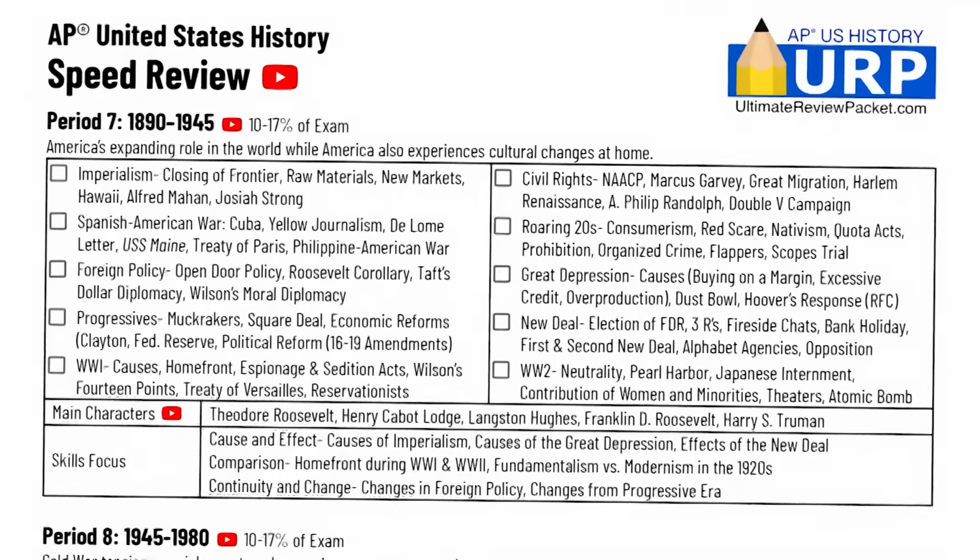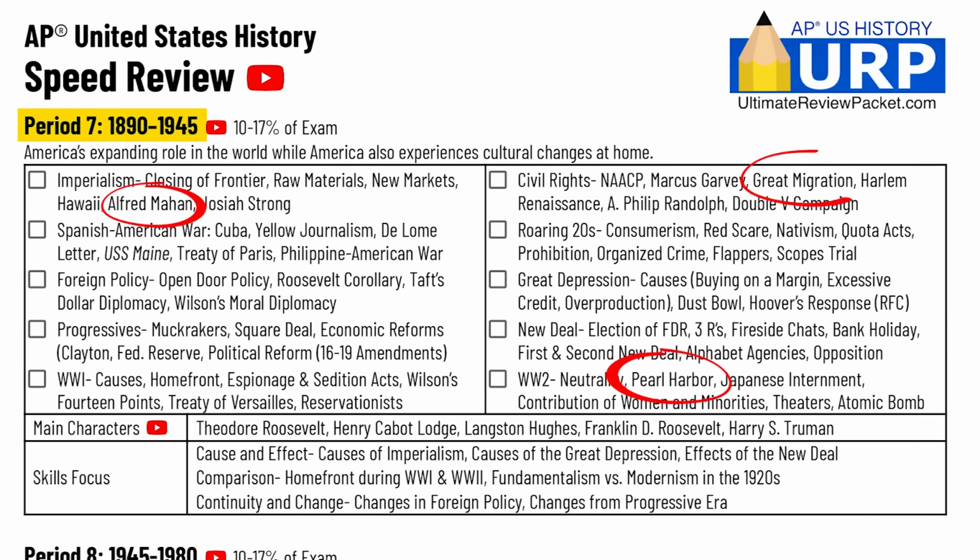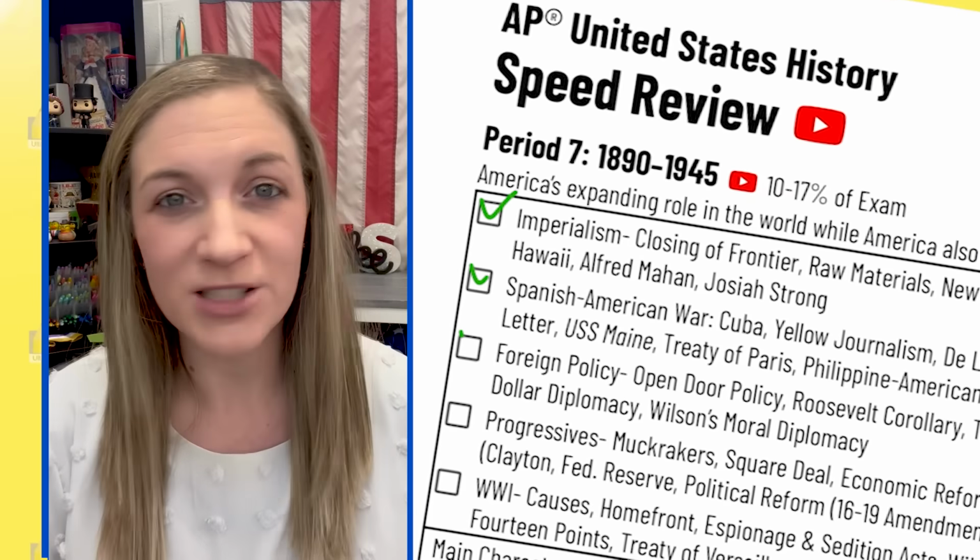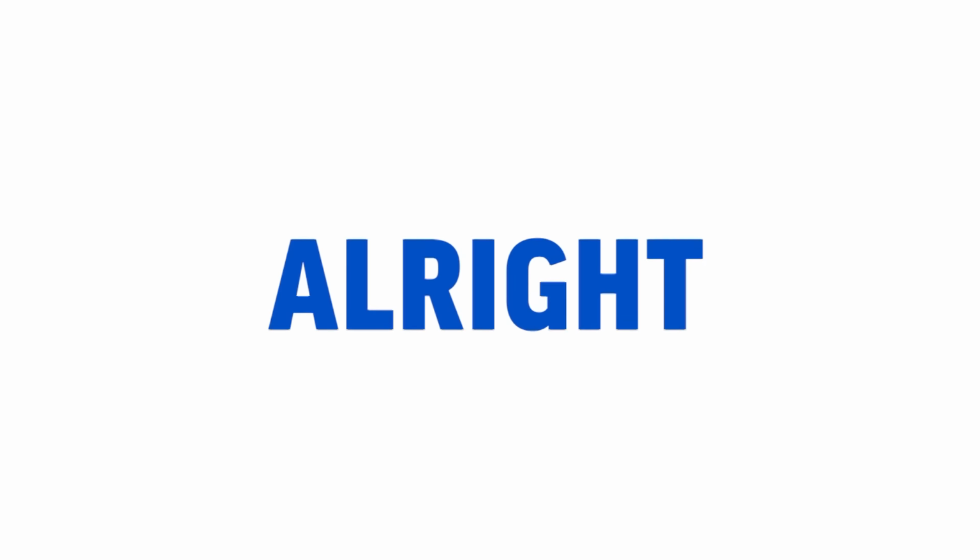Go ahead and look at Period 7. Circle any people, events, or vocab, things that you don't quite remember that you know you need to focus on when you study. Once you've mastered those topics, you can check them off and move on to the next one. All right, here we go.